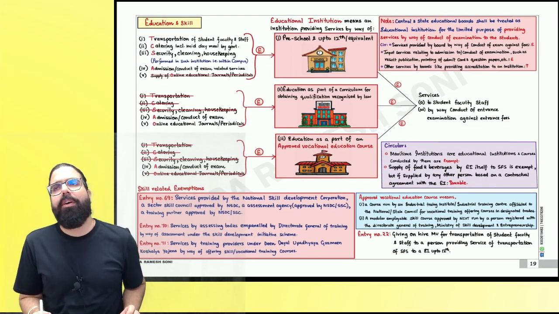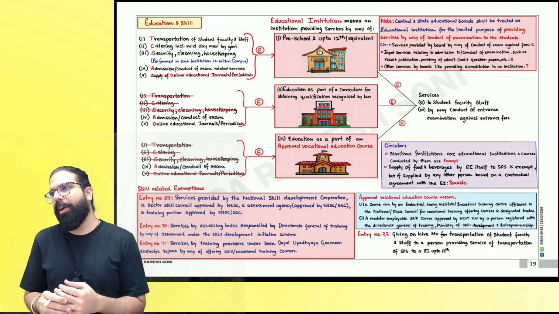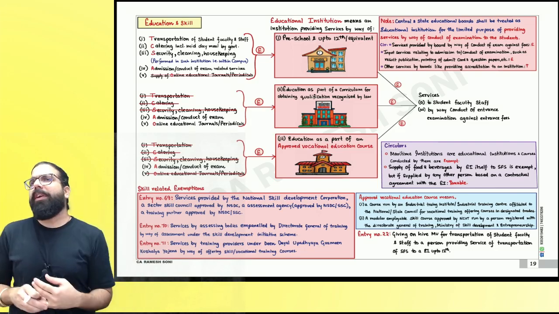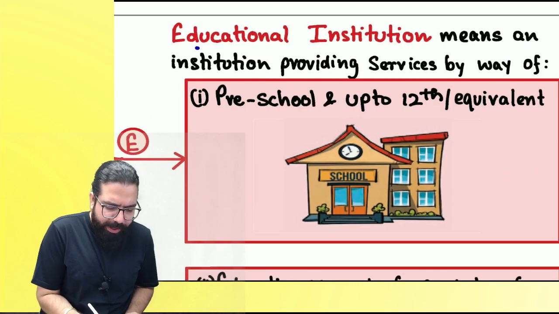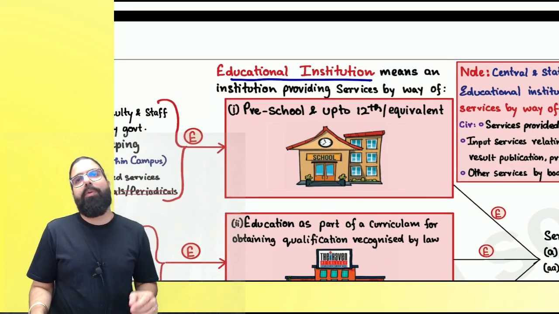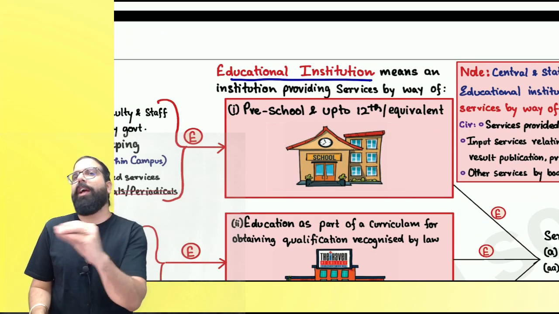Now, the next service which we are going to talk about is education related service. Education, again, being the backbone of the country. Government says, let's go ahead and try to give some exemption to education. And the government went ahead and told that educational institutions will go ahead and give services. Now, everyone, I am going ahead and teaching you. I am giving education. Mine is not an educational institution as per the government.